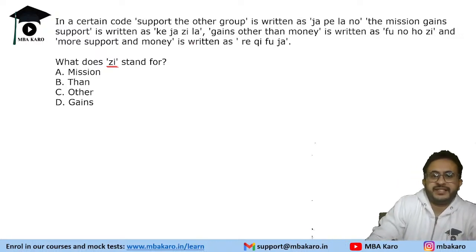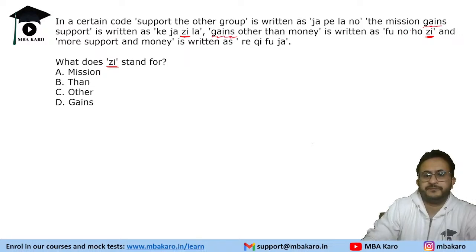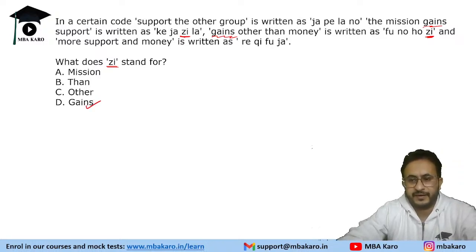So if you look at Z, Z is present in this code, Keja Zila and Funo Ho Z. So Z is present in both, and we need to find the word which is present. The mission gains support, gains some gains other than money. So gains is present in both. Okay, so the answer is gains. Easy picking.